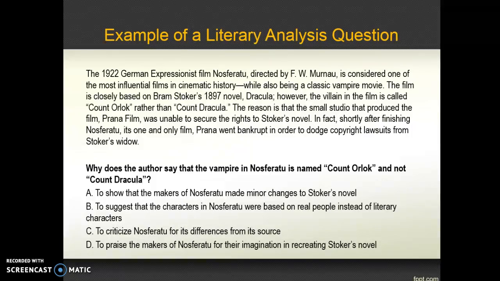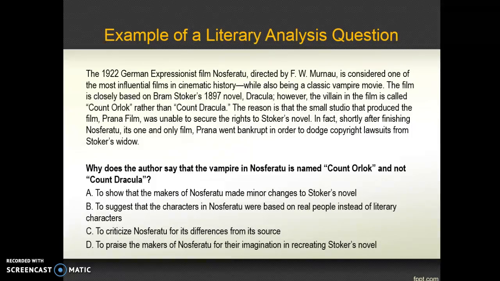You may want to pause now to see if you can determine the correct answer to this question. Why does the author say that the vampire in Nosferatu is named Count Orlok and not Count Dracula? For this one, choice A is correct. The author points out that the film Nosferatu is closely based on, but not exactly the same as, Bram Stoker's 1897 novel Dracula. He or she explains that the vampire in Nosferatu is called Count Orlok rather than Count Dracula, in order to show that the makers of Nosferatu made minor changes to Stoker's novel as a result of being unable to secure the rights to Dracula.